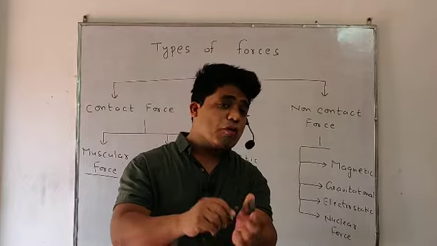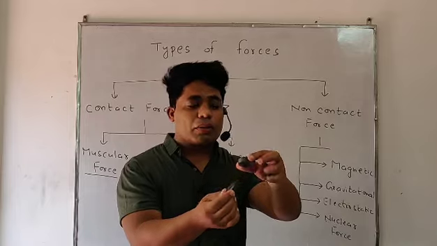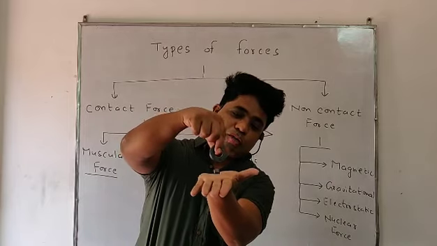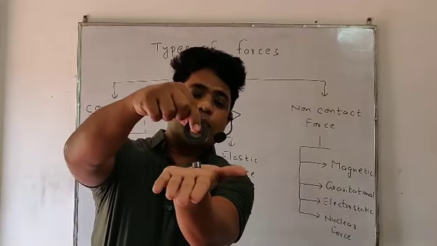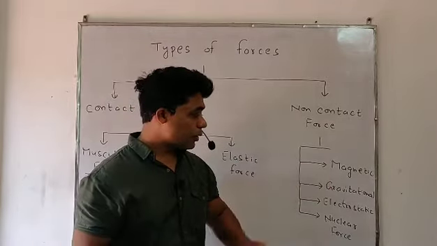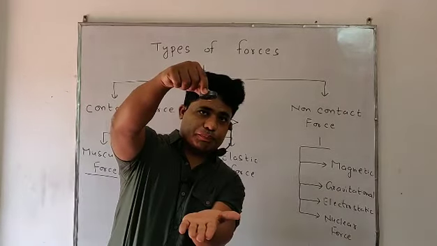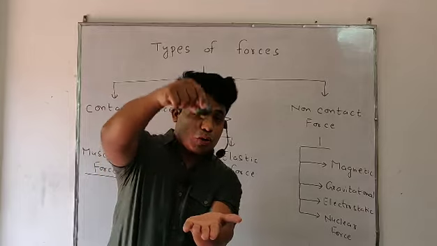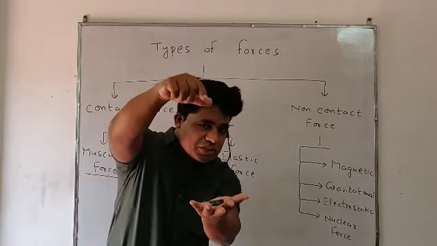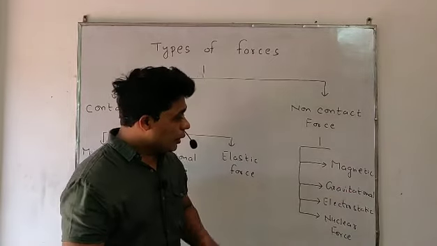And look, there is no need of contact. Still it works. There is no need of contact. Such force is called magnetic force. Second is gravitational force. When we free some object, the earth attracts every object towards its center with an attraction force, and such attraction force is said to be gravitational force.